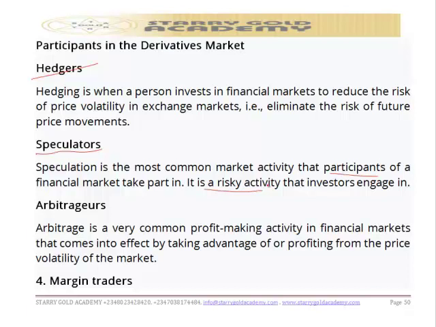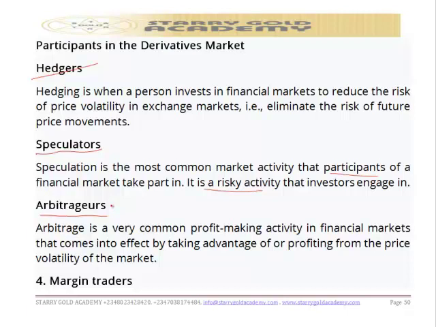That is about speculation. So a speculator tries to make much money in future by taking a bet on the market. It is like betting, like forecasting that a certain thing will happen in future and you take position accordingly. That's a speculator. And arbitrator, this is another derivative market participant.